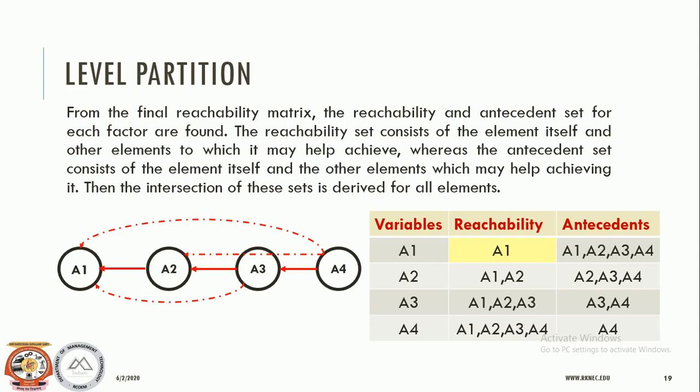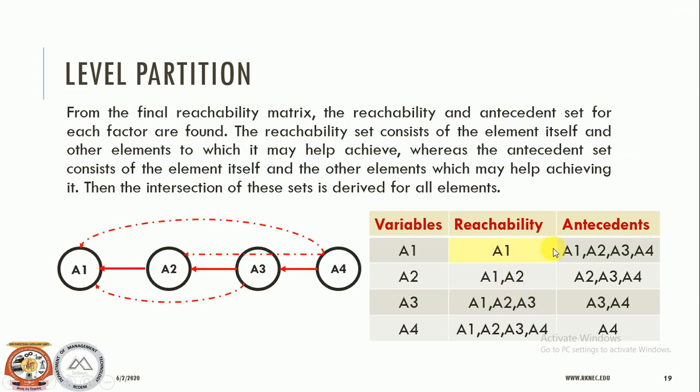Now every variable has an arrow to itself, means A1 has an arrow to itself; though it is not visible, it is an assumption that a variable is reachable to itself. So A1 is reachable to A1. So the outgoing arrow is from A1 to A1, so it appears in the reachability column.